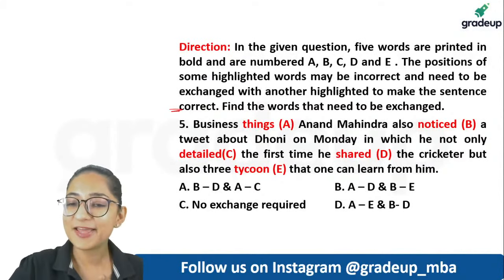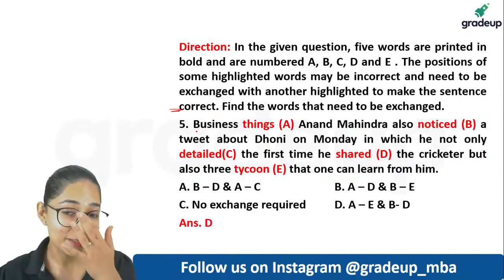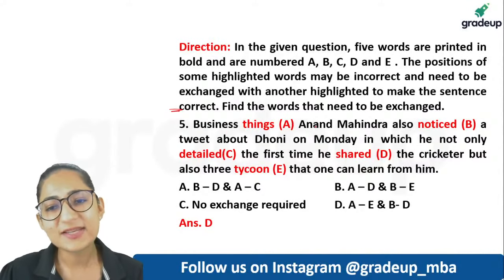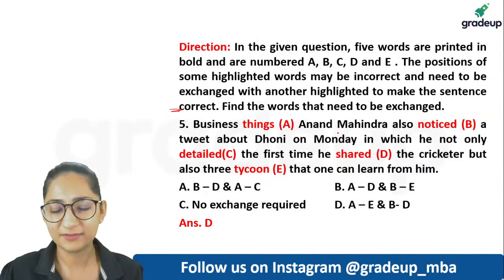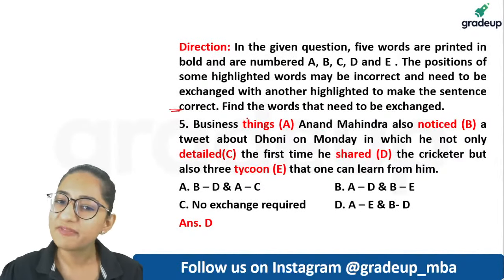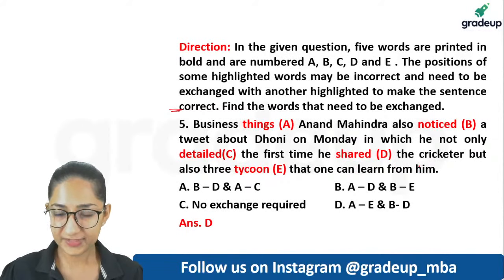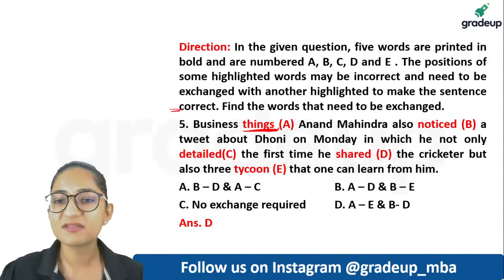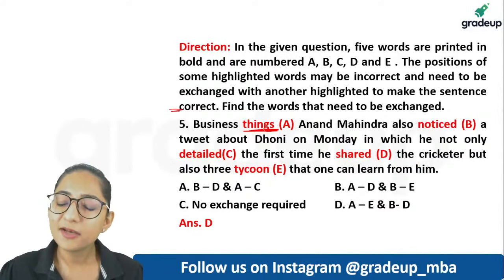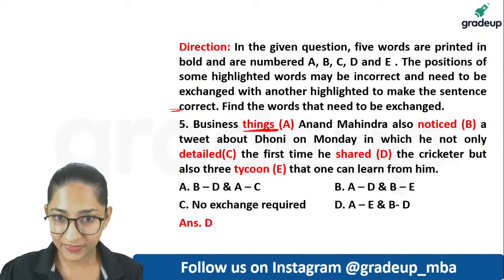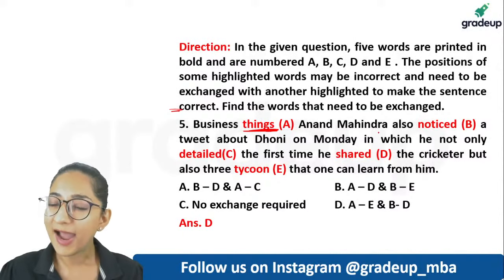Okay, D, everybody is with D, guys. Let's check. D is absolutely correct. Notice, "business thinks Anand Mahindra." I'll not waste time reading the entire thing. The moment I see "business thinks Anand Mahindra," I know that this "thinks" needs to change. I'll go to the highlighted words.